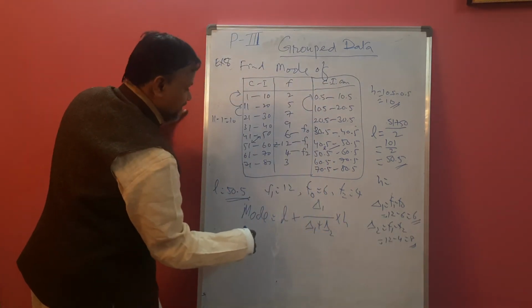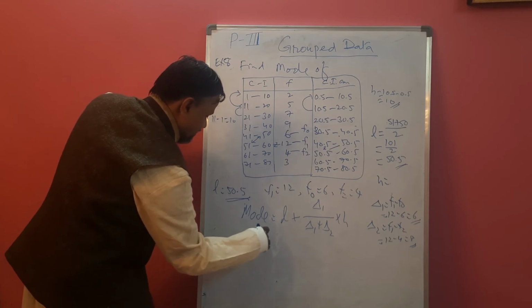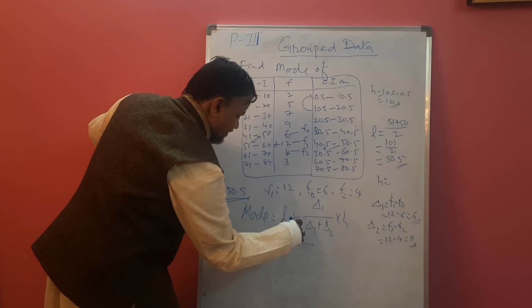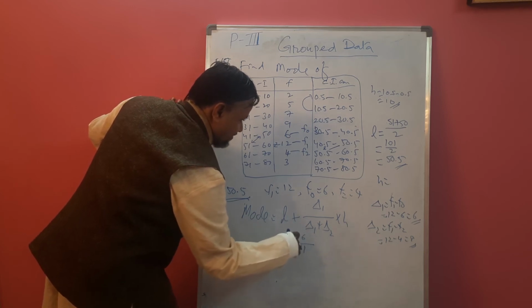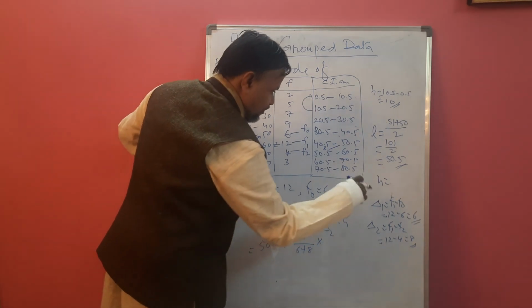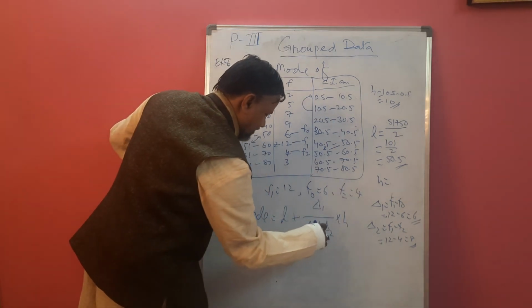L value is what? 50.5 plus delta 1 is 6, 6 plus 8, into H. H is 10.